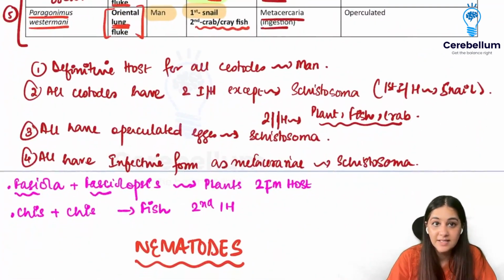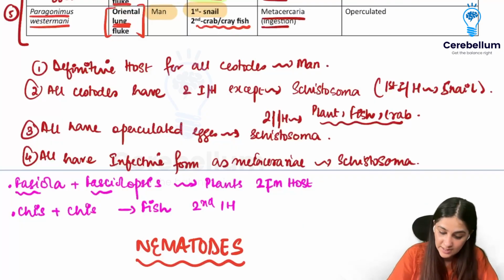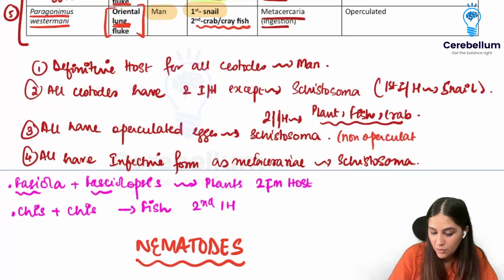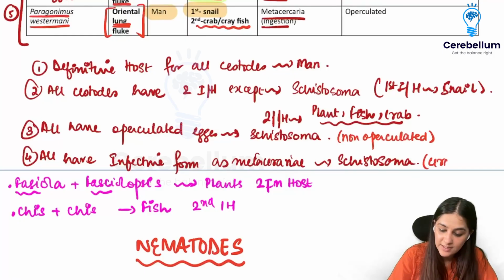So just revising it, the definitive host for all trematodes is man. All trematodes have two intermediate hosts except your schistosoma that only has one, which is going to be the first intermediate host, the snail. All have operculated eggs except schistosoma that has non-operculated eggs, right? All have infective form as metacercariae except schistosoma that has cercariae, right?